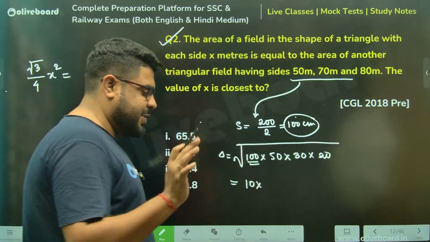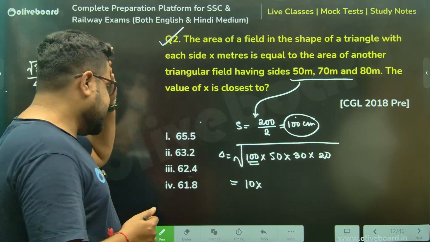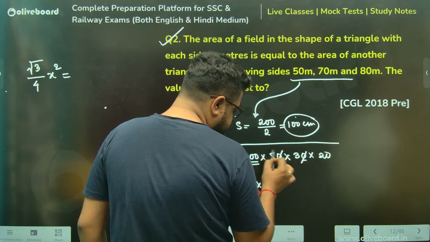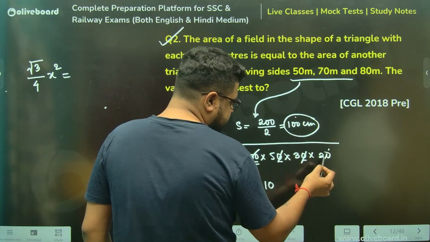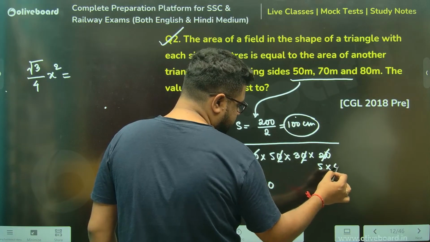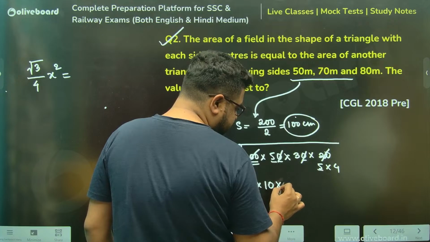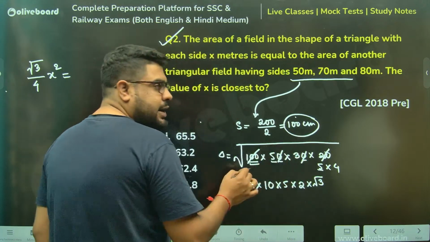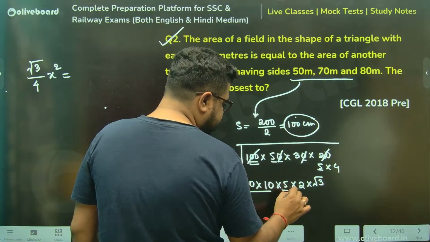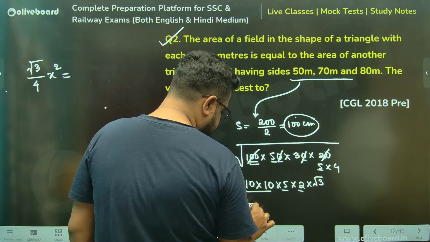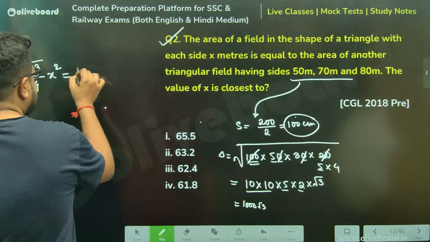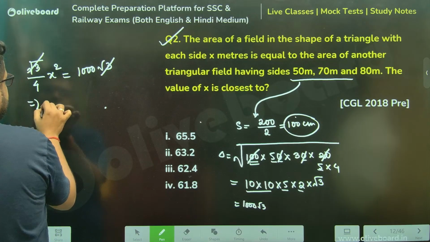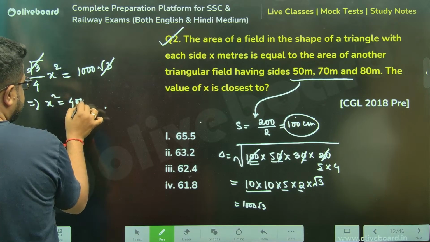Yes, I can write. That's all. Acha. Sir, 10. Now, out of these two zeros, I can take another 10 out, sir. This I can write as 5 into 4. This 5 and this 5 will give me another 5. This 4 will give me a 2. And this root 3 will be there, sir. 3 I cannot do anything. So again, this is 100, 500, 1000. 1000 root 3, sir. This cancels. X square is equal to 4000, sir.